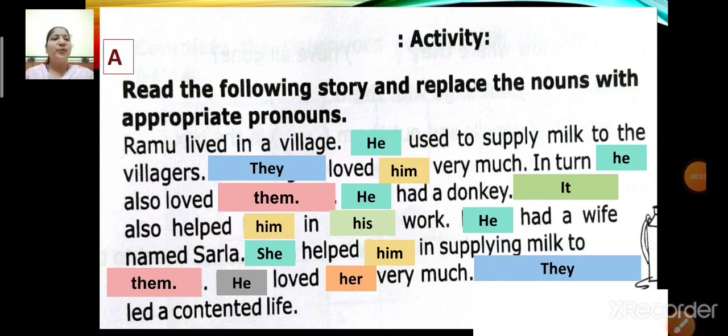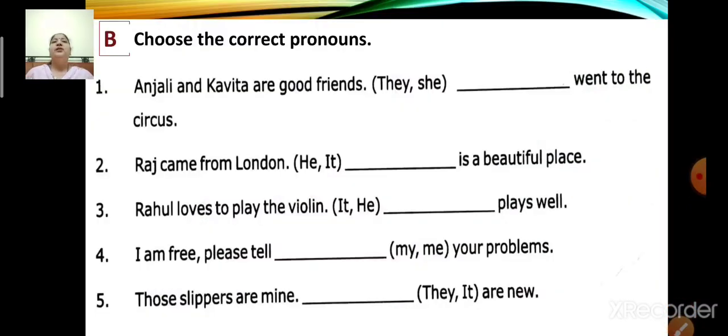Now children, let us proceed with the next activity. Choose the correct pronouns. Number 1, Anjali and Kavita are good friends. In the bracket, there are two pronouns, they and she. Dash went to the circus. Now children, you have to choose the correct pronoun. So children, what will you write over here? Think. Yes, you are right. You will write they. They went to the circus.